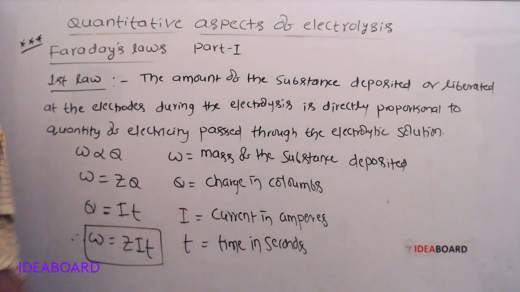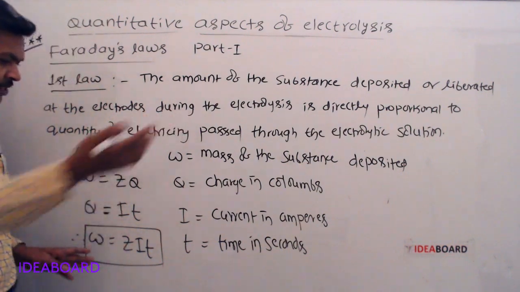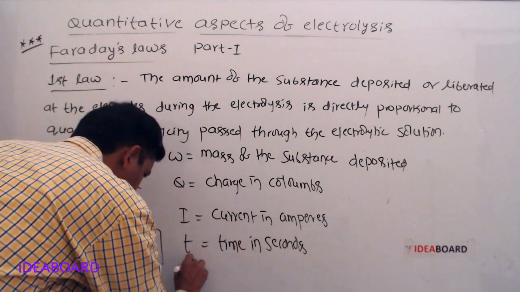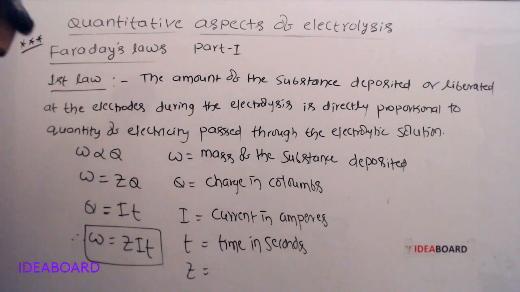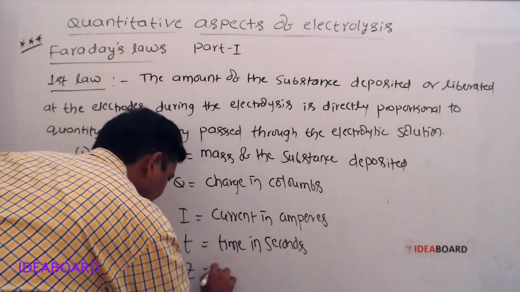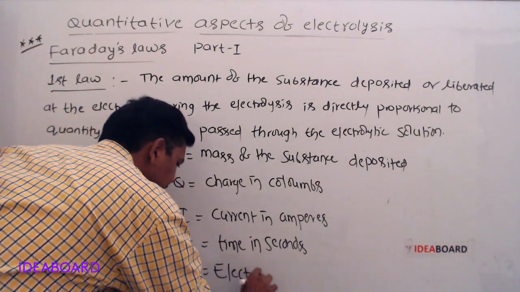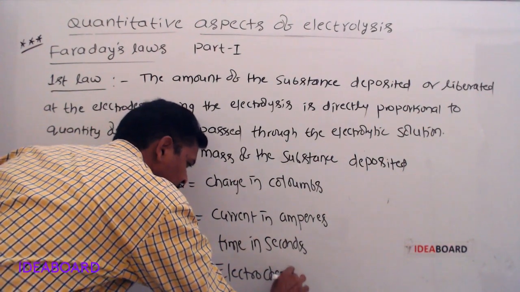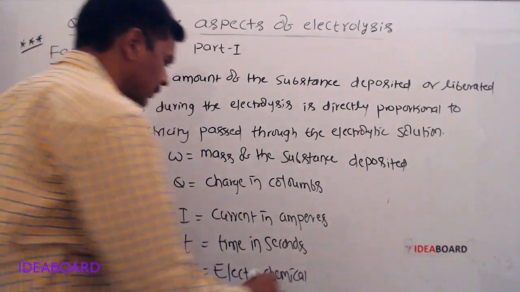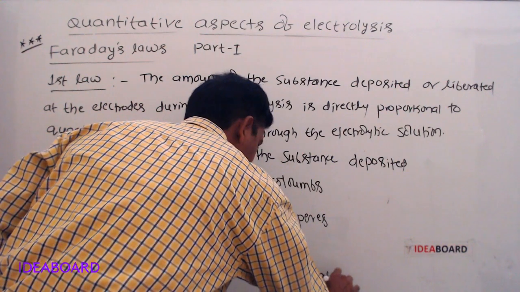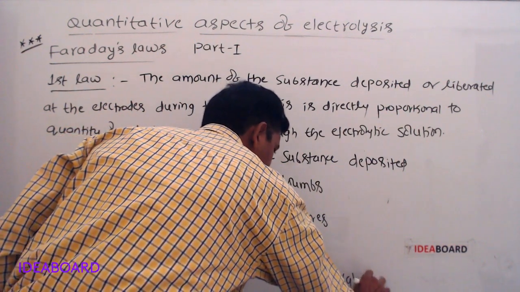This Z is a constant, the proportionality constant. That Z is the electrochemical equivalent.